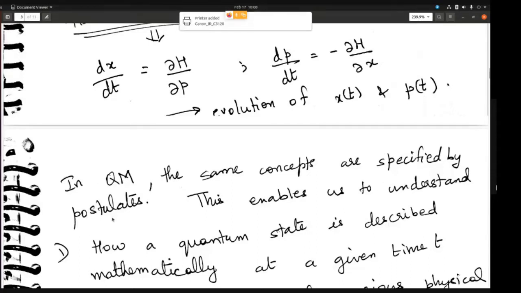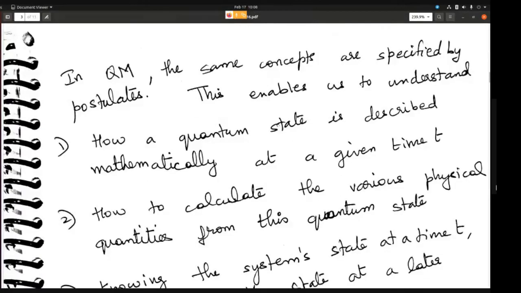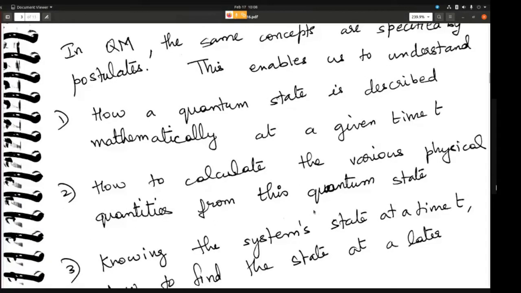And these postulates enable us to understand the following questions. Okay, what are the questions? How a quantum state is described mathematically at a given time. Like in classical mechanics, you describe the state of a system by position and momentum at a particular time. But in quantum mechanics, how do you do that? How do you describe the state of a system at a given time?